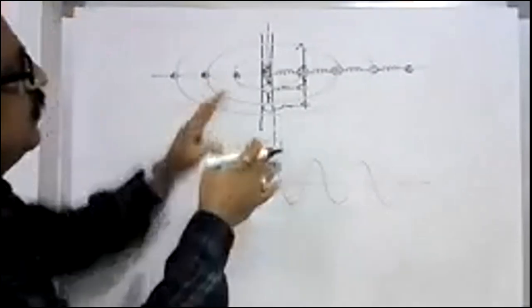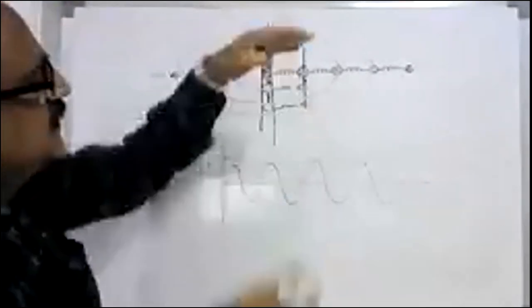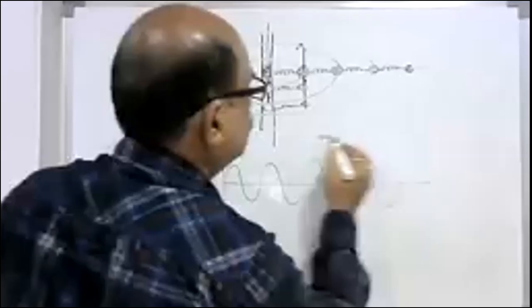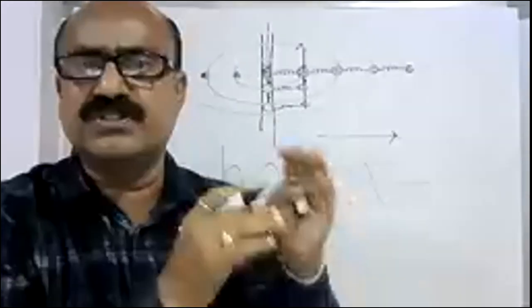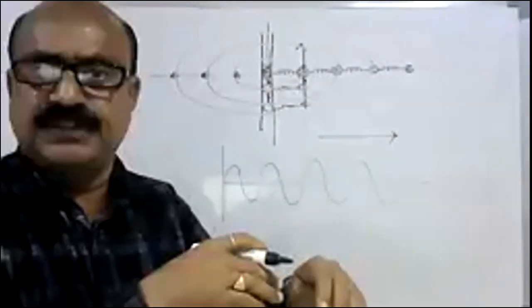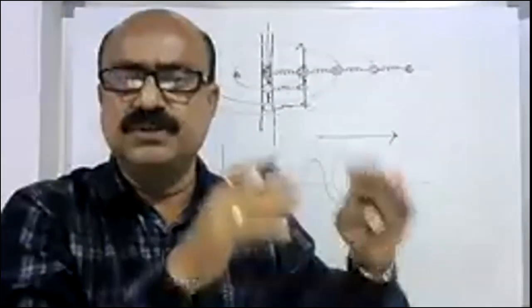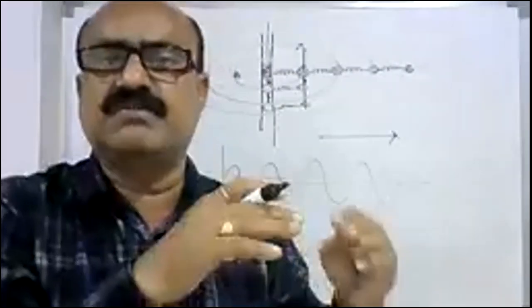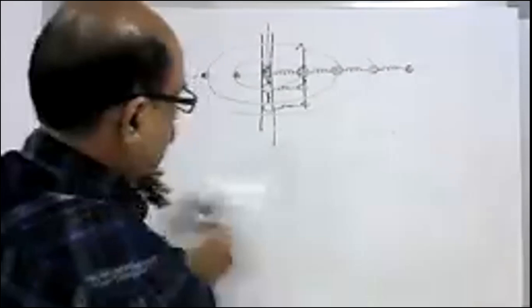So we can consider water waves. These are vibrations perpendicular to the direction of wave propagation. This is the direction of wave propagation, and the particles are vibrating in the perpendicular direction. That is why this type of wave is called a transverse wave. Water waves and waves in a string are called transverse waves. A wave in which the particles of the medium vibrate perpendicular to the direction of the wave is called a transverse wave. Now let us observe another type of wave propagation.